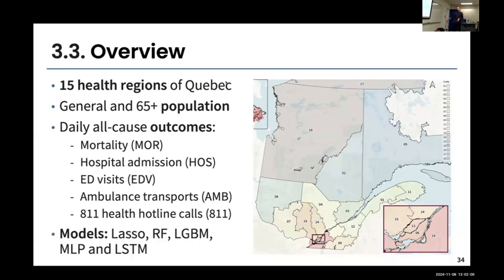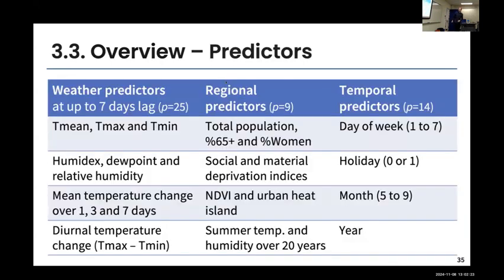And we're using, again, the same machine and deep learning models, except that instead of using a GAM, we use a lasso here because we have a lot of different predictors and we want to do some variable selection. So what variables are we using to make these predictions? Well, there's a bunch of different predictors, such as weather variables, either temperature or humidity variables.